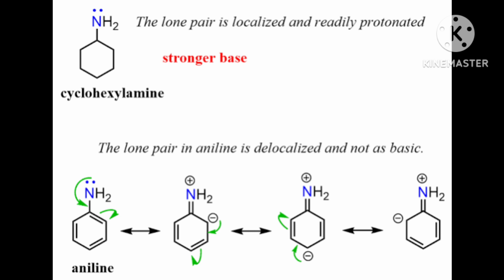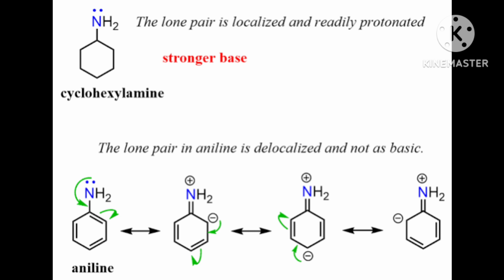Hence the proton acceptability or the basic nature of aniline or other aromatic amines would be less than that of ammonia. Okay. This proton acceptability or the basic nature of aniline or other aromatic amines would be less than that of ammonia. Okay.